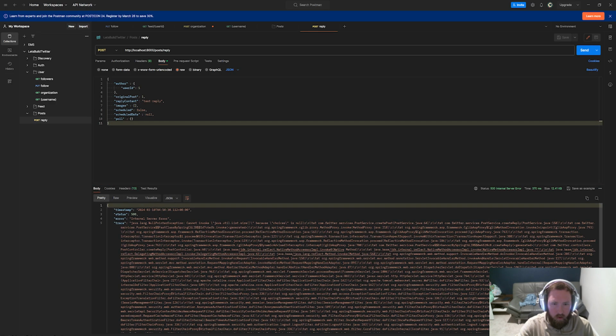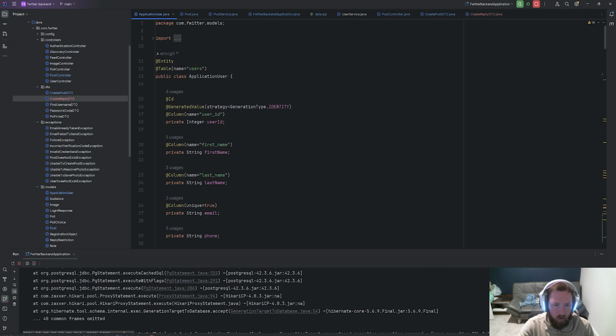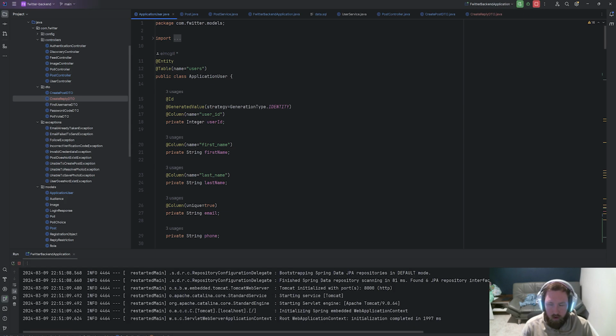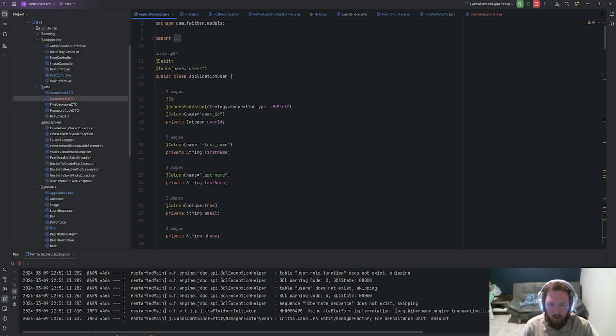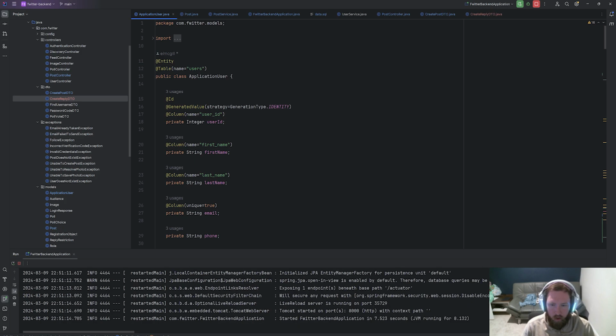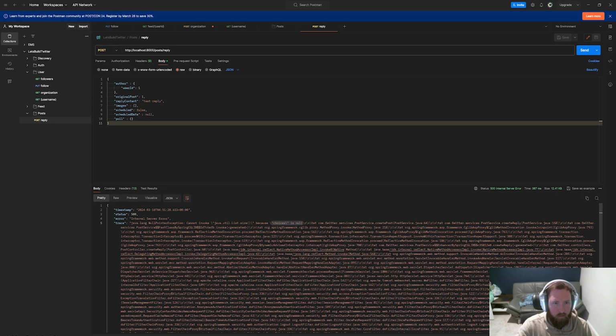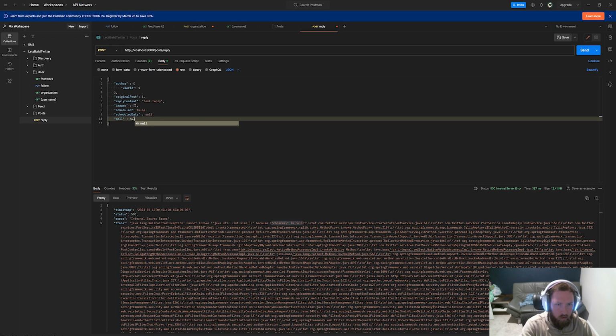Okay, 500. Looks like it was an issue with the poll actually. Let's completely stop the application. We changed the table. So let's try this really quick. I forgot to change. I think it failed for that. Okay, now it started. So I guess we need to set this to null instead of an empty object. Okay, that's good to know. So let's try again.